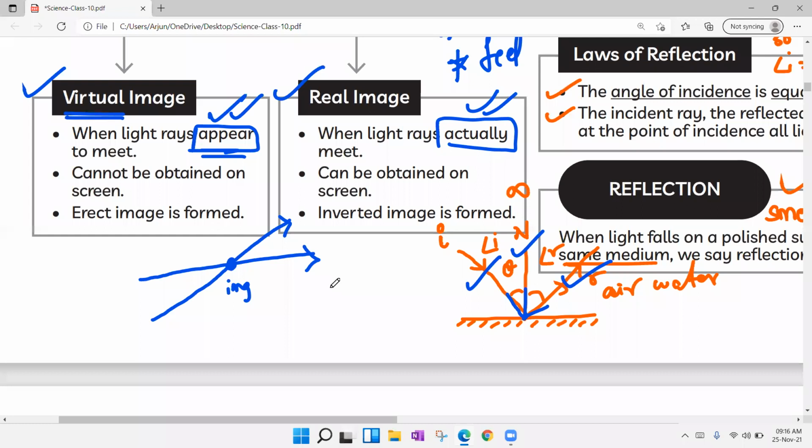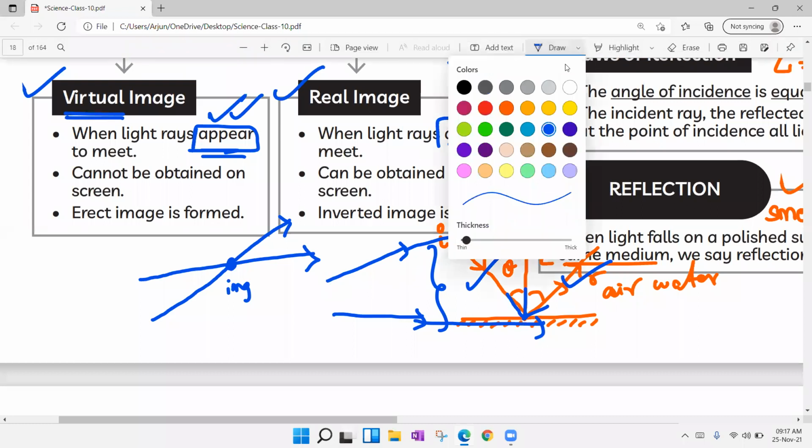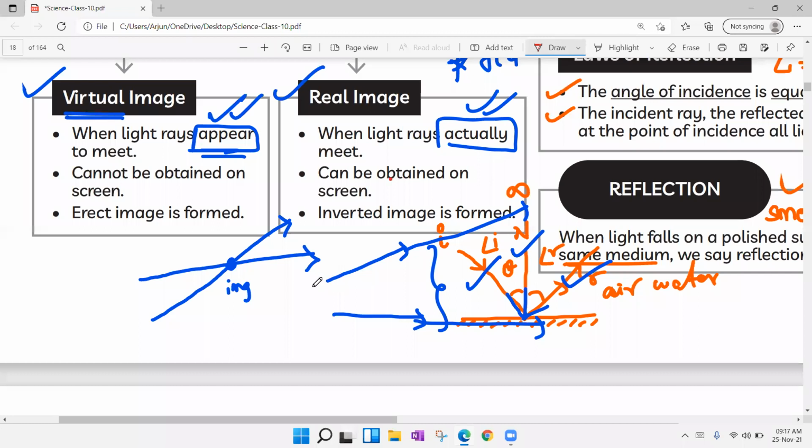Now let us consider we have one light ray which is passing like this, and another light ray which is passing like this. Now there is no chance for these two light rays to meet, because this will be going like this and this light ray will be going like this. There is no chance to meet. But what we can do is draw an imaginary line, right? We can draw an imaginary line like this.